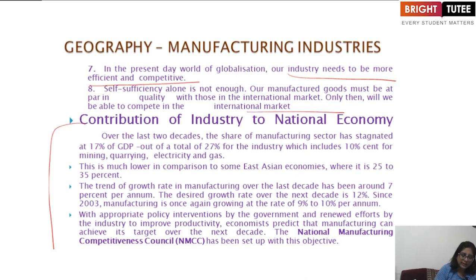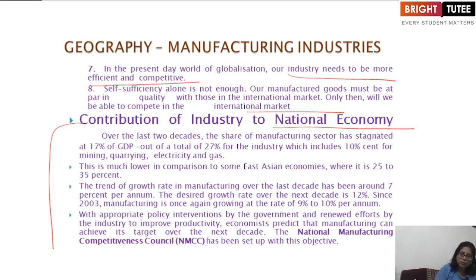Now, what is the international market, and how is the globalization or the industrialization of our country contributing to the national economy? That means how the financial condition of our country is improving.